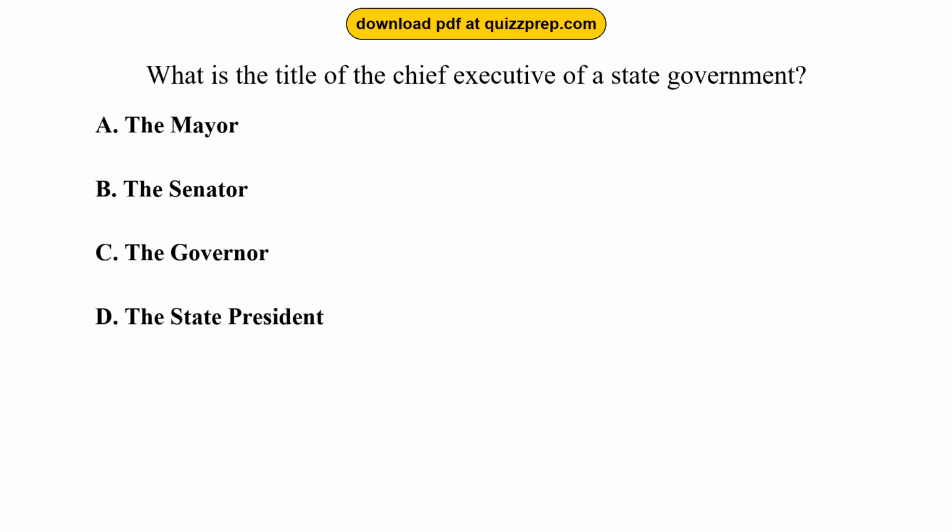Question 16. What is the title of the chief executive of a state government? Option A. The mayor. Option B. The senator. Option C. The governor. Option D. The state president. The correct answer is option C. The governor. The governor is the elected executive head of a state government in the United States.